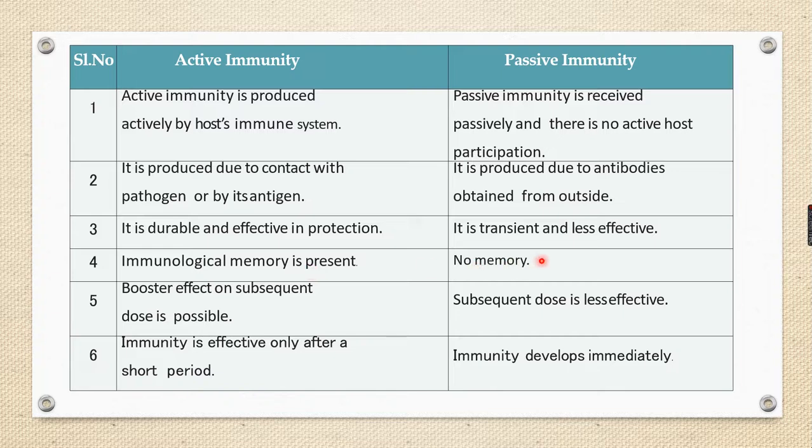இங்கே immunological memory இருக்கு. So it's a very slow response initially. Second attack வந்தாலும், இப்போ for example cold infection ஆகுதுன்னா repeatedா weekly once, monthly once அந்த மாதிரி affect ஆகுது. But இங்கே chicken pox one time affect ஆனா it will be there continuously throughout the lifetime. That is called immunological memory. Booster effect for subsequent dose we can give. Typhoid இந்த மாதிரி vaccination கொடுக்கும்போது booster dose-ன்னு கொடுப்பாங்க. So that is also possible to give, to produce active immunity. இதுக்கு வந்து subsequent dose கொடுத்தாலுமே passive immunity less effective-ஆ தான் இருக்கும்.